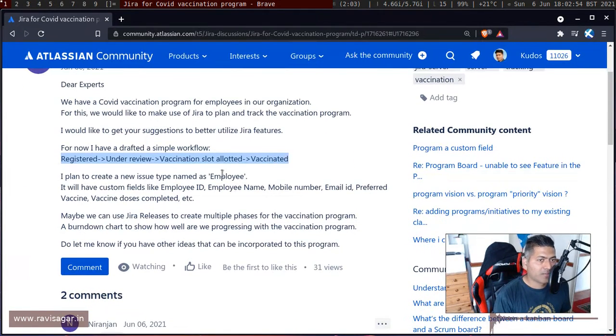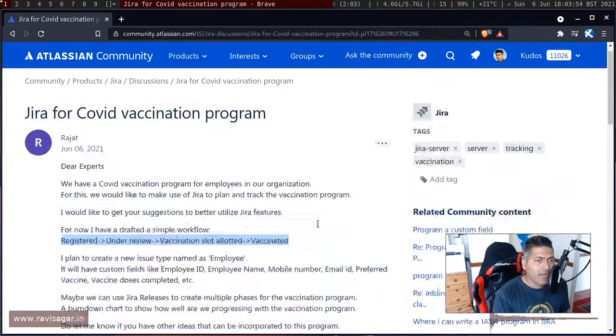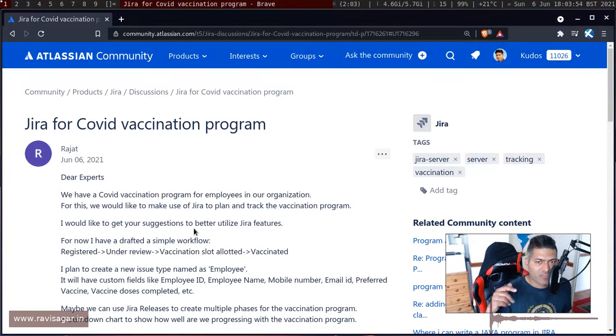And he's also trying to share whether he can use employee as an issue type with different fields: employee ID, employee name, mobile number, email ID, and of course any other additional details. And I thought I'll probably talk about this because when we talk about Jira, people usually think that Jira is used for software development, which is true. But I have seen Jira being used in non-technical organizations, or for doing some non-technical work, not necessarily always using it for software development or maybe service management.